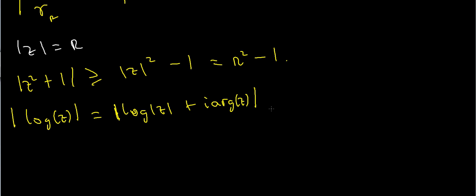Again using the triangle inequality, that's less than or equal to the modulus of the log of the modulus of z, plus the modulus of i times the argument of z. The modulus of i is always 1, so I'm just left with the modulus of the log of the modulus of z plus the absolute value of the argument of z. The log of the modulus of any number is always going to be positive here, so I can drop these modulus signs.